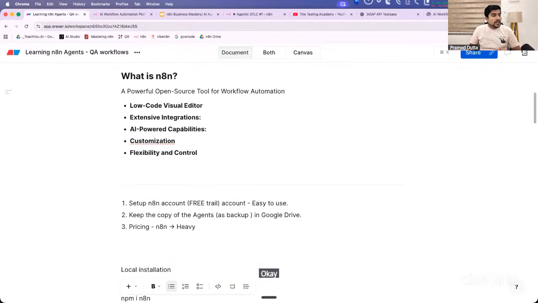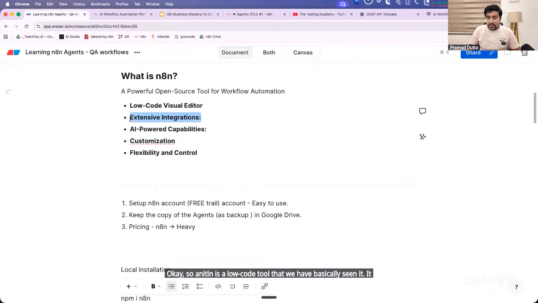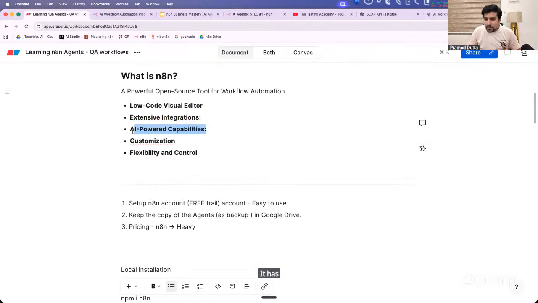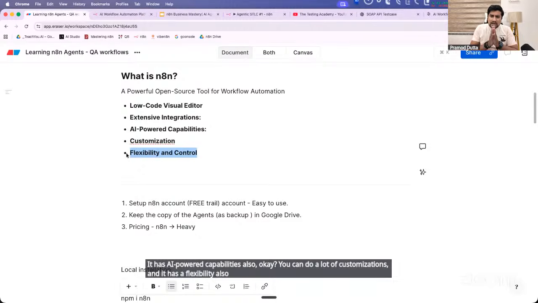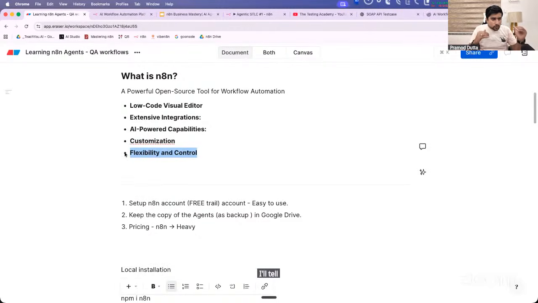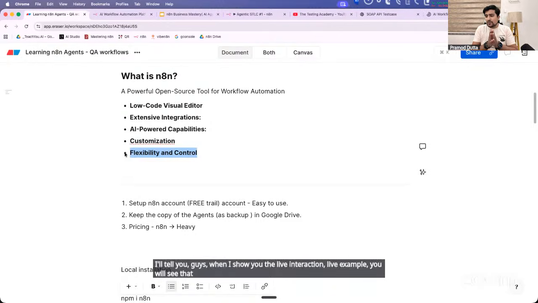So n8n is a low code tool, which we have basically seen. It has a lot of integrations. It has AI powered capabilities also. You can do a lot of customizations, and it has flexibility also. I'll tell you, guys, when I show you the live example, you will see how exactly it works. Is everyone with me till now?